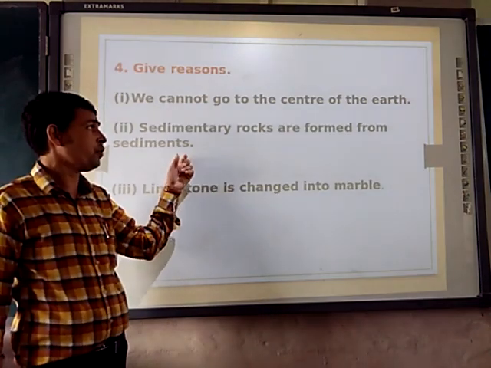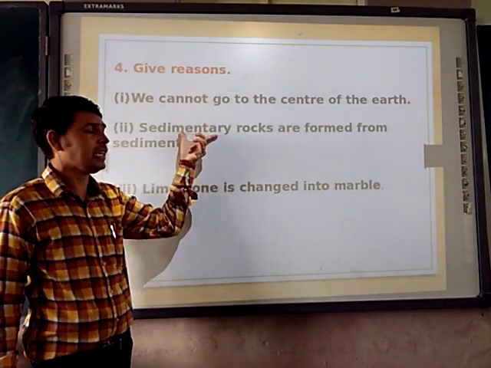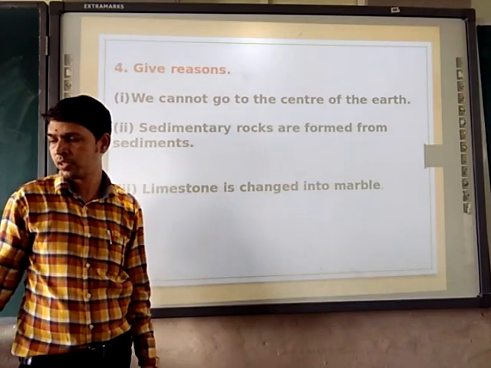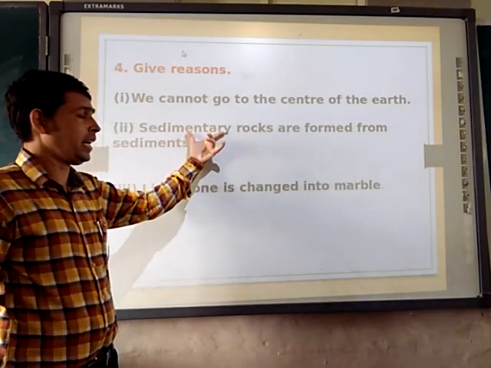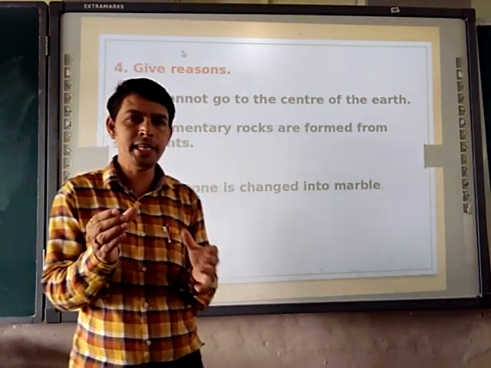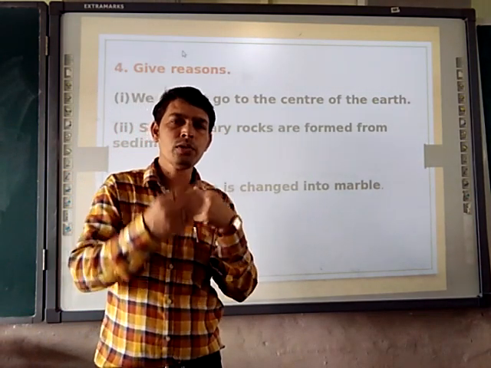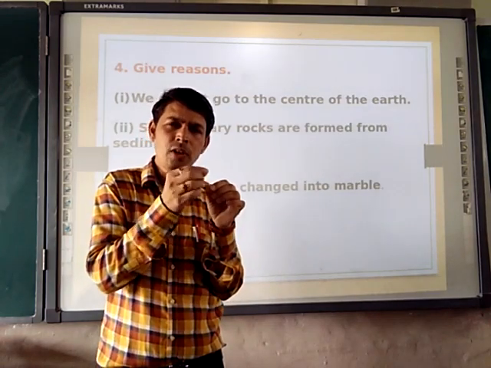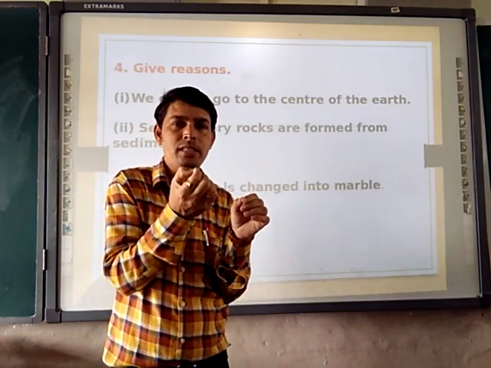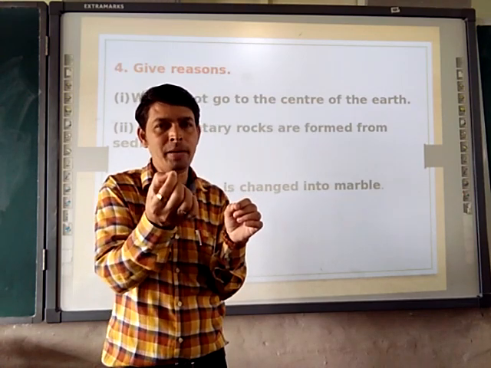Sedimentary rocks are formed from sediment. So here we have to give the reason how the sedimentary rocks are formed. Students, please pay attention. Igneous rocks, due to weathering, what happens? They break down into small fragments. Those fragments are called sediments.